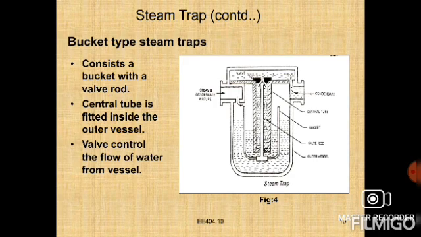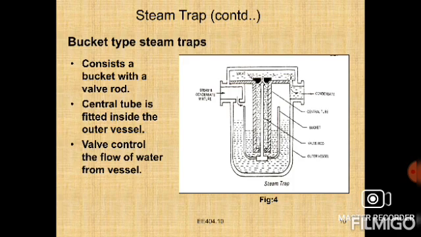So this is the figure of a steam trap, right? Once again I am explaining about the steam trap, just listen carefully. The function of a steam trap is to drain away the condensed steam from the steam pipe. It does not allow the steam to escape with the condensed water. The bucket type of steam trap is most common. It consists of an outer vessel with sufficient water to float the bucket, which carries a valve rod.